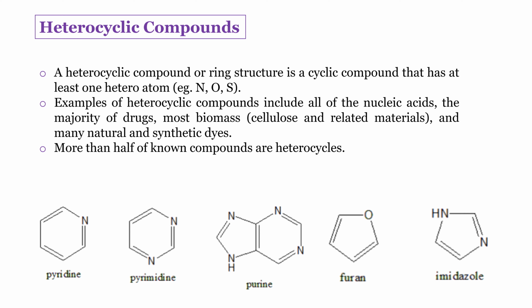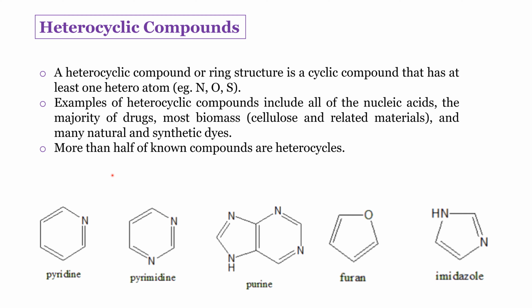Now let us see heterocyclic compounds. Heterocyclic compounds are very similar to homocyclic compounds, but they will have at least one heteroatom. Heteroatoms means either nitrogen, oxygen, or sulfur. There are many more heteroatoms, but I am limiting to nitrogen, oxygen, sulfur because these are predominant.